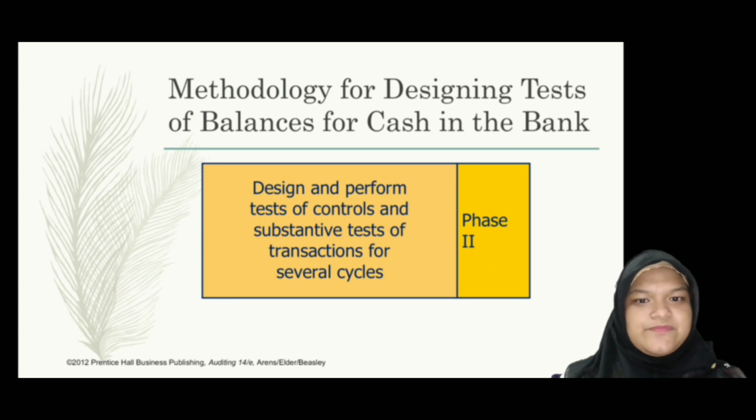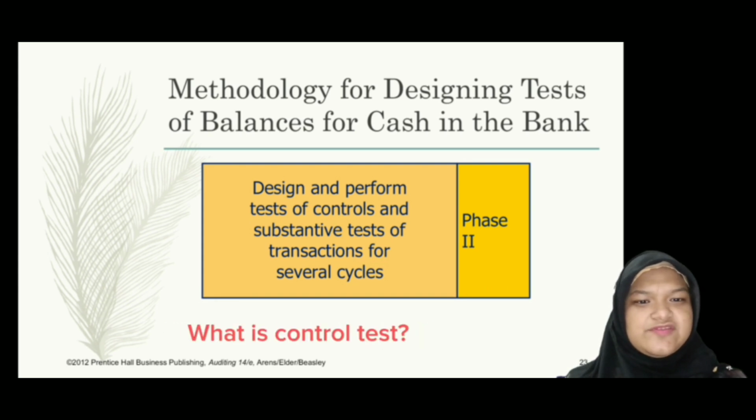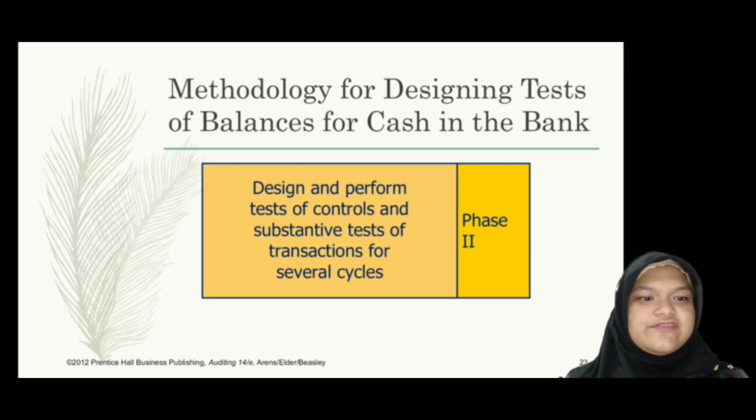Next is phase 2, which is design and perform tests of controls and substantive tests of transactions for several cycles. Substantive tests are done to ensure the information is correct, while control tests are done to ensure the information is maintained in a way that encourages accuracy in the business. Regardless of the outcomes of control testing, some amount of substantive testing is essential. If there are poor internal controls or critical controls are missing, significant substantive testing will be necessary.